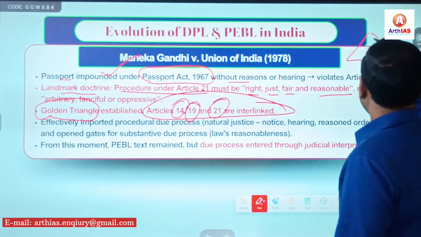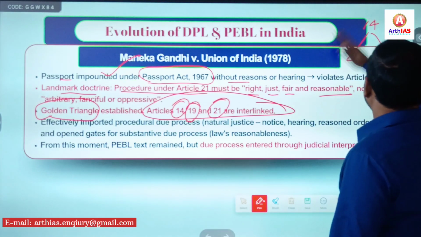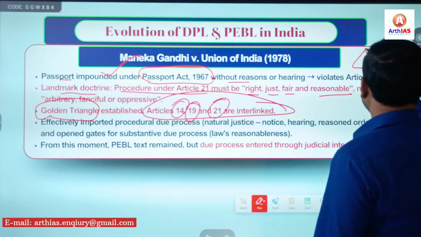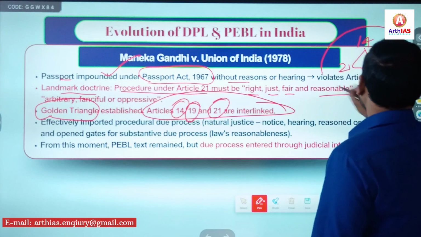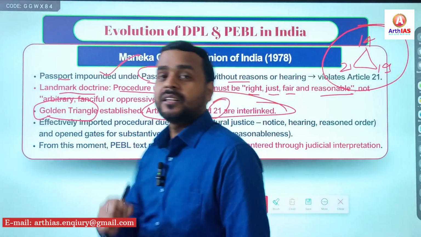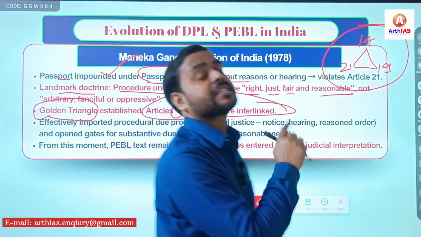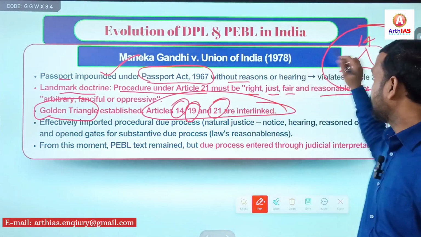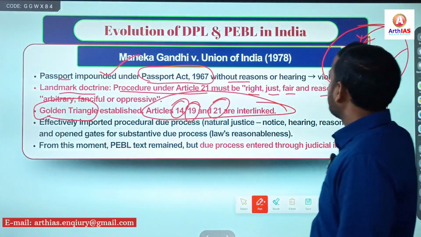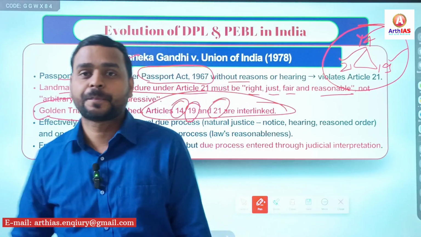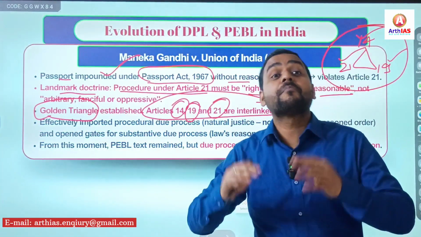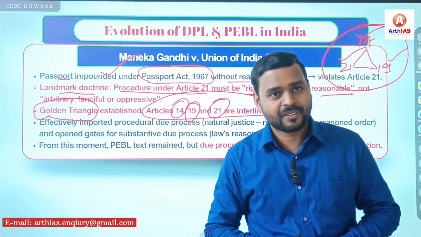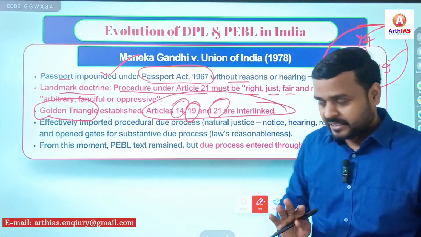Article 14, 19 and 21 are known as the golden triangle, right? None of these can be separated: right to equality, right to freedom, right to life. And in the Maneka Gandhi case, the Supreme Court adopted a much wider approach than the R.C. Cooper case.